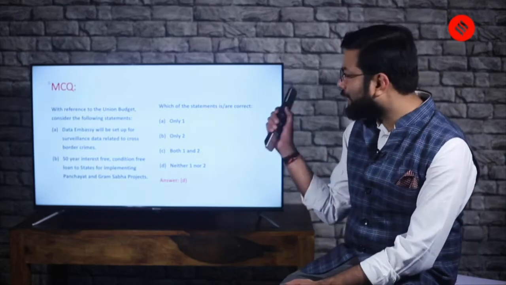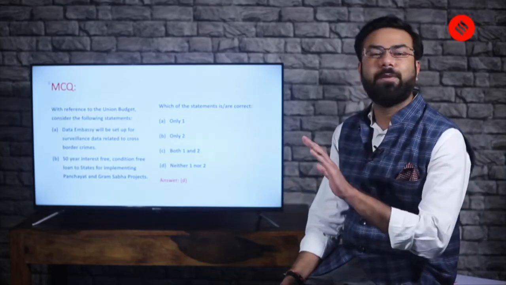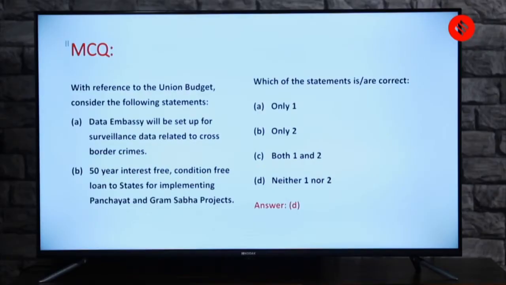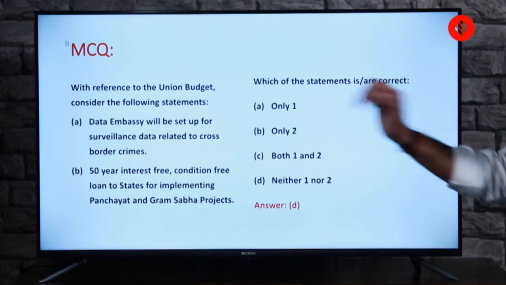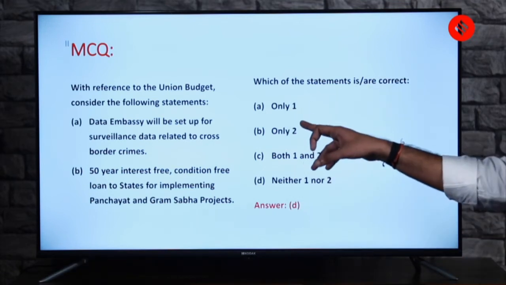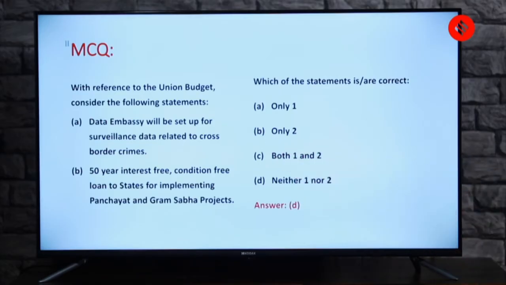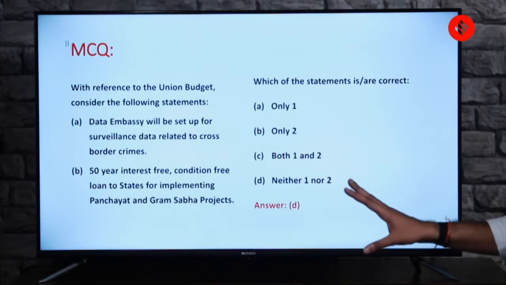So now let's come back to this MCQ, and now I think it will be too easy for you to answer because you've already seen these points. So with reference to the union budget, consider the following statements. The first statement was that a data embassy will be set up for surveillance data related to cross-border crimes. Nahi ji, this is wrong. Second, 50 years interest-free, condition-free loan to states for implementing Panchayat and Gram Sabha projects. No, that's not what we read.